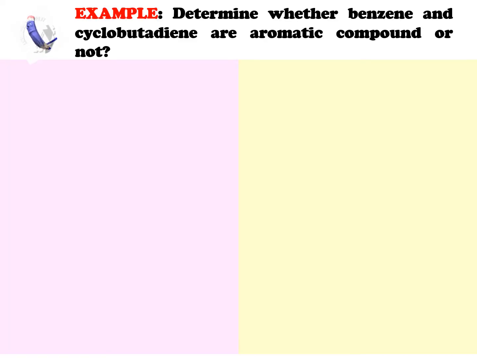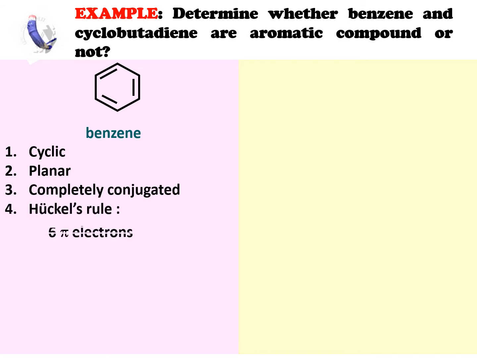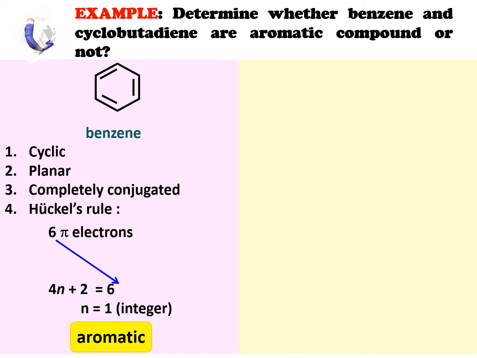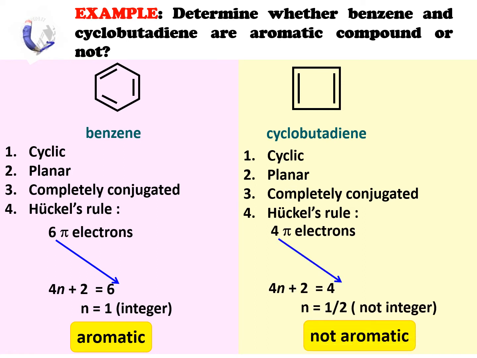Example: determine whether benzene and cyclobutadiene are aromatic compounds or not. Benzene fulfills all the criteria for aromaticity: the molecule is cyclic, planar, completely conjugated, and satisfies Huckel's rule, which has 6 pi electrons, able to get an integer for n, where 4n plus 2 is equal to 6 and n equals 1. Benzene is an aromatic compound. Cyclobutadiene only fulfills 3 criteria: the molecule is cyclic, planar, and completely conjugated, but does not satisfy Huckel's rule, which has 4 pi electrons, unable to get an integer for n, so cyclobutadiene is not an aromatic compound.